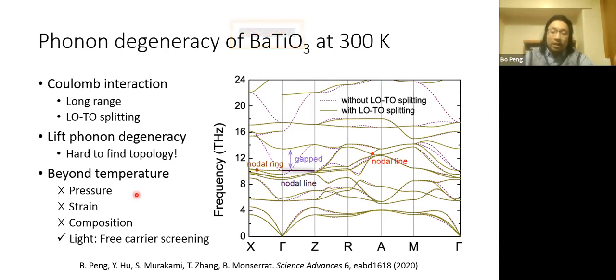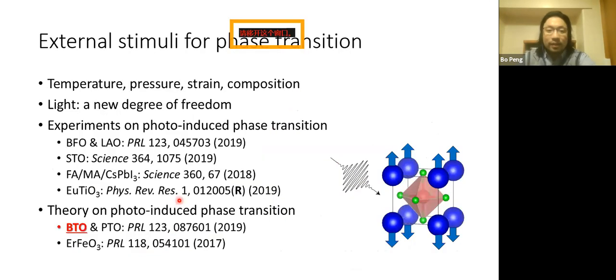So can we go beyond temperature, for example, using pressure-induced phases, strain-induced phases, changing composition, or using light? Because we know light can provide an extra degree of freedom. As photoexcitation excites carriers into the system, the long-range Coulomb interaction will be screened as a result of free carrier screening. And actually, there is plenty of experimental and theoretical evidence for photo-induced phase transitions in the oxide perovskite family. Recently there are papers on strontium titanate and other oxide perovskites, and there is also theoretical work on this photo-induced phase transition.